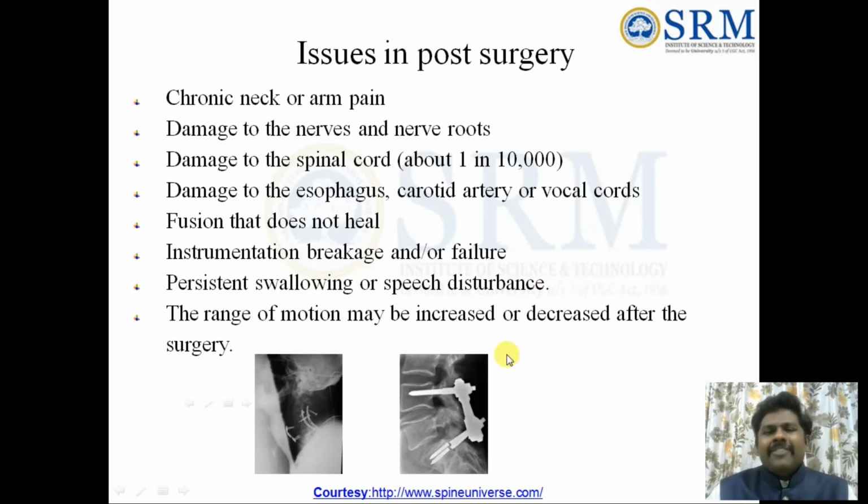Now our main area is, and after that the main thing is the range of motion may be increased or decreased. If it is increasing, it is a problem; if it is decreasing, again it is a problem. So we need to understand it should be correct. For a human body everything should be in the normal limit. If it is increasing that is a problem, decreasing is also a problem. That we need to understand clearly.